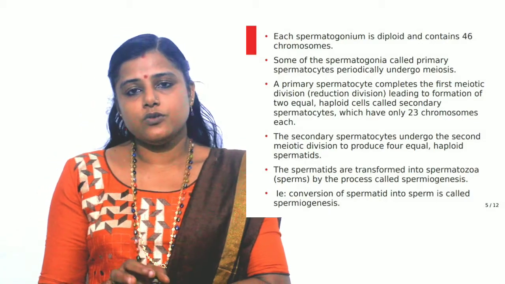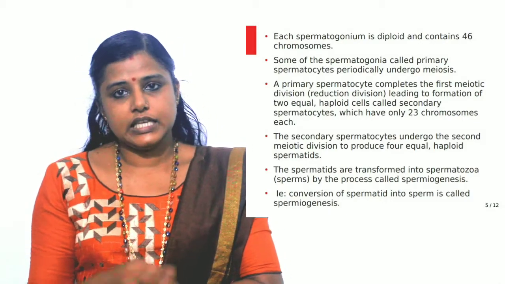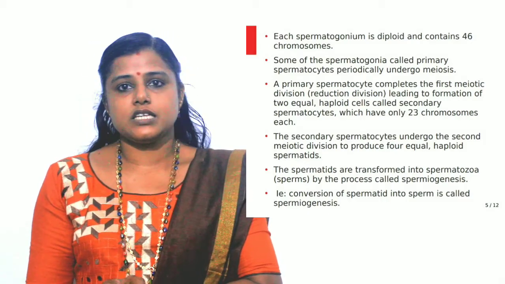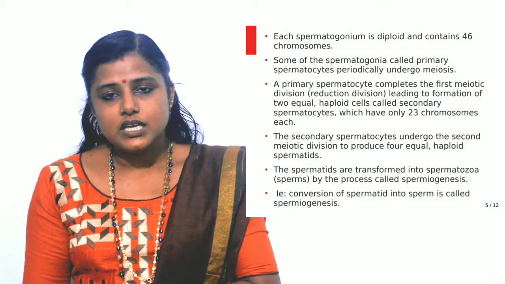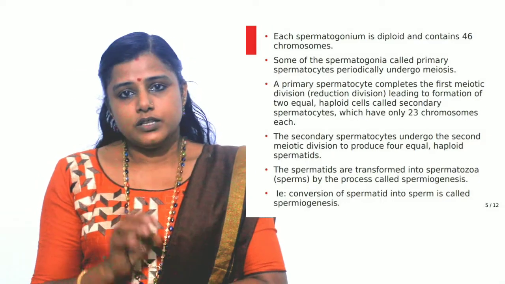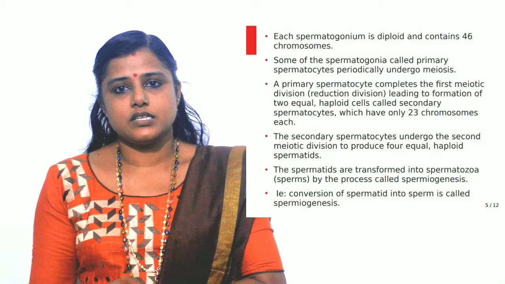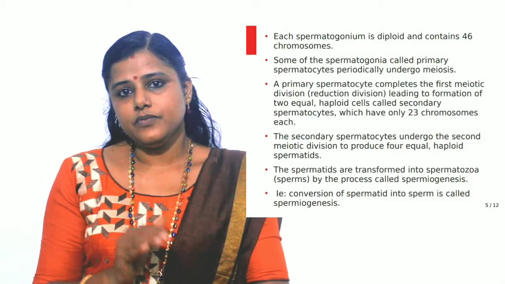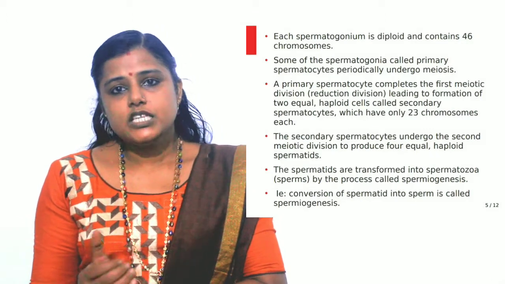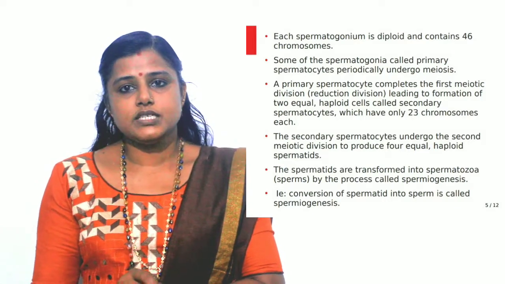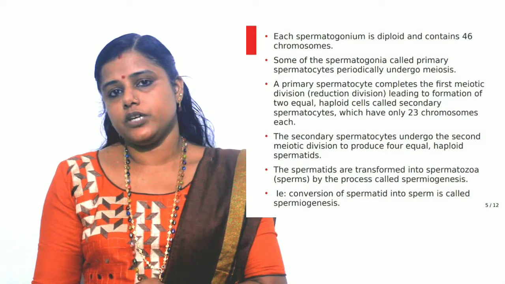First, the spermatogonia undergo mitosis and increase in number, and some of the spermatogonia act as primary spermatocytes, and they undergo the first meiotic division and form 2 haploid cells which are called secondary spermatocytes, and after that the secondary spermatocytes undergo the second meiotic division.